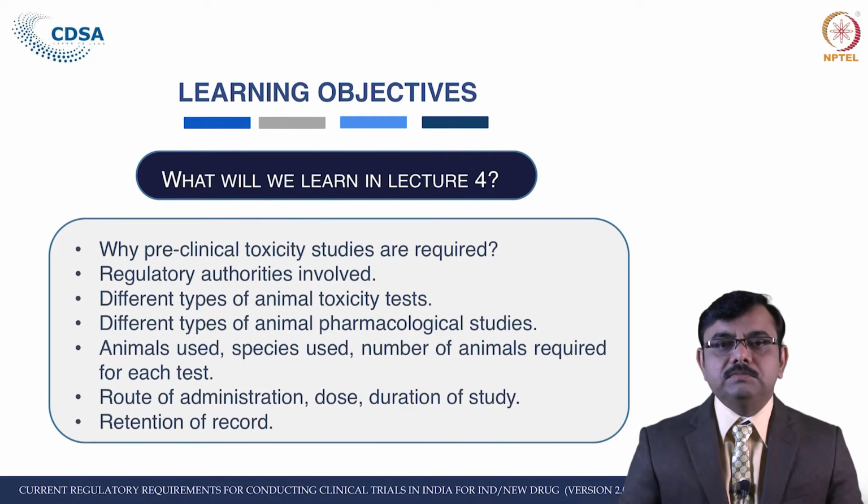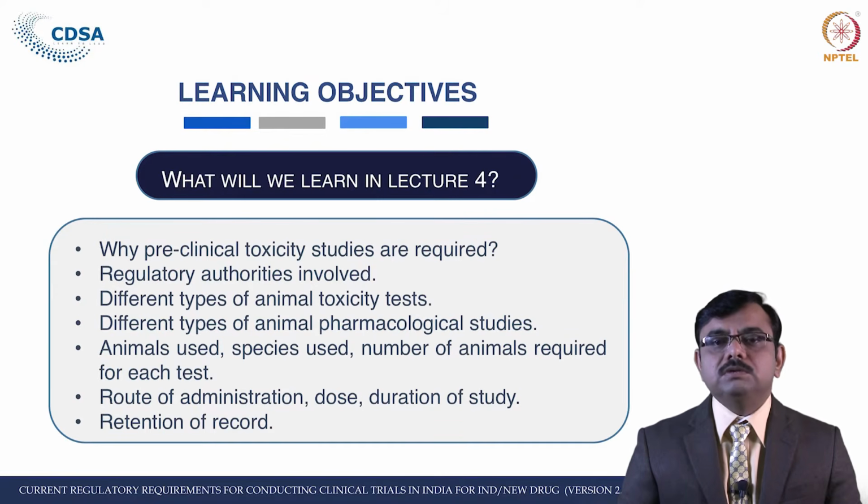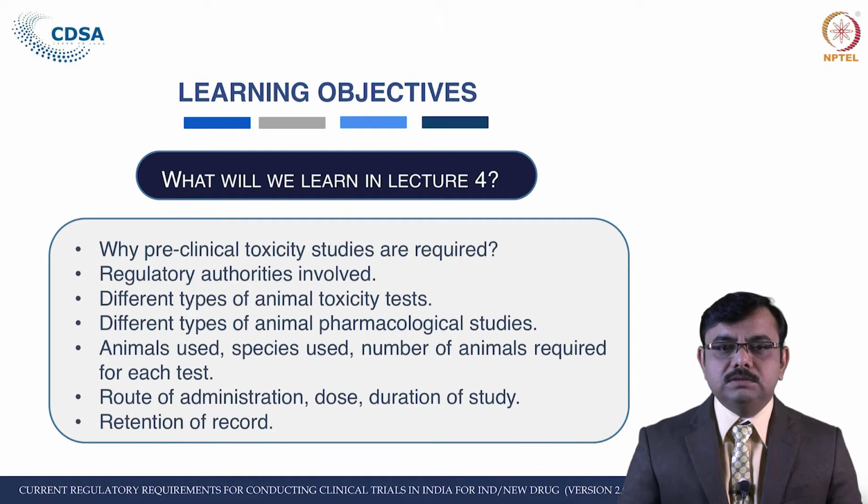Then which animals and what species are supposed to be used. Then for each test, how many animals should be used, what should be the dosing criteria, what should be the route of administration as compared to the clinical, and what should be the duration of the study. So this we are going to see in this lecture.